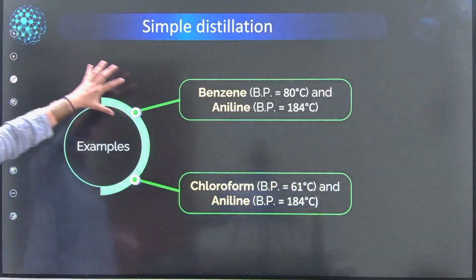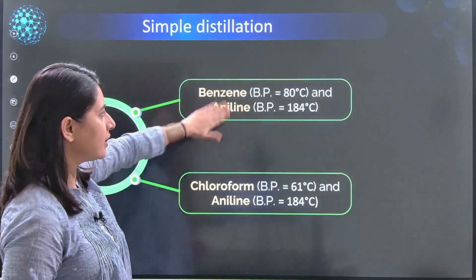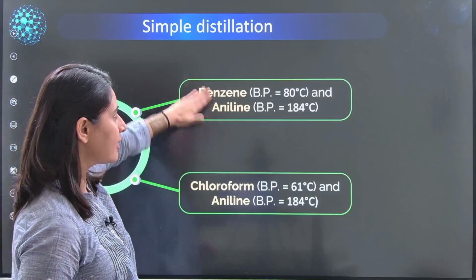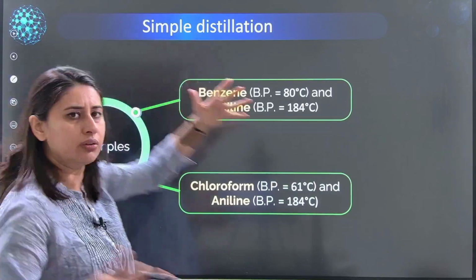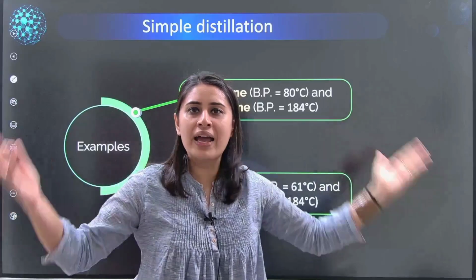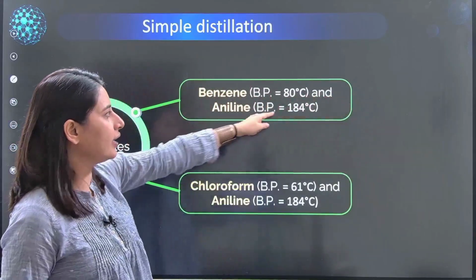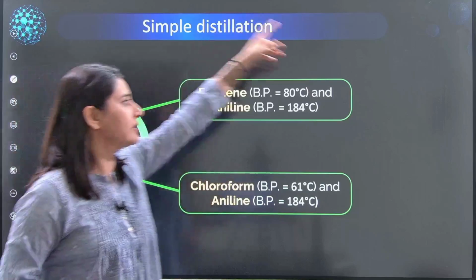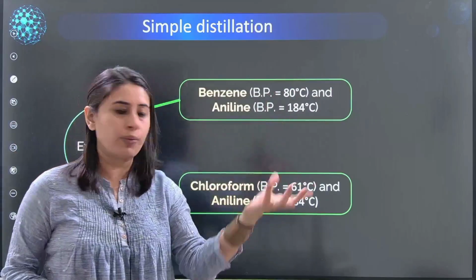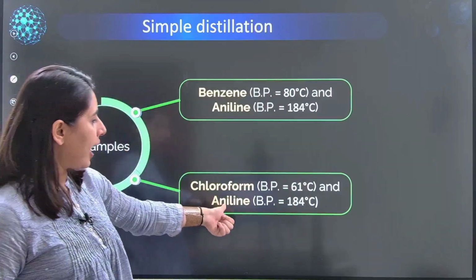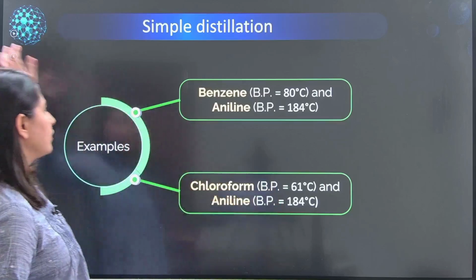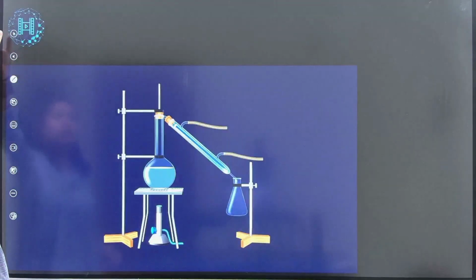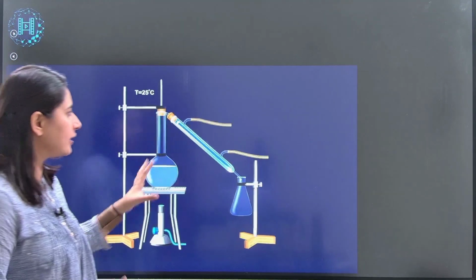So here you have the examples, benzene and aniline. If I want to separate, can I make use of the simple distillation? Why not? You can see 80 degrees, 184. Easily you can extract benzene and aniline will be left over. Okay, chloroform and aniline, quite a good difference. Let's make use of the simple distillation. This is how the setup looks like.